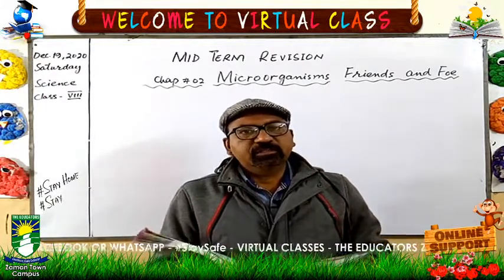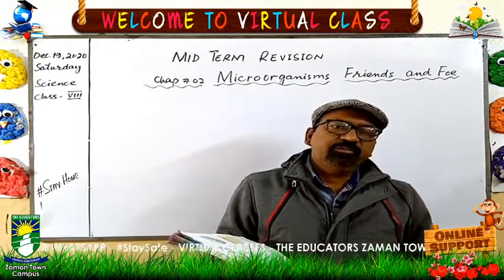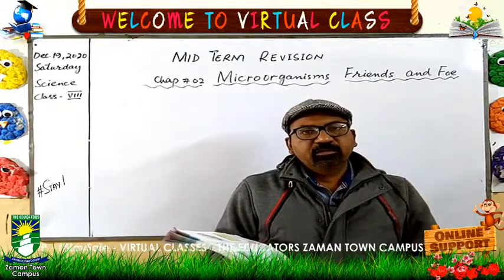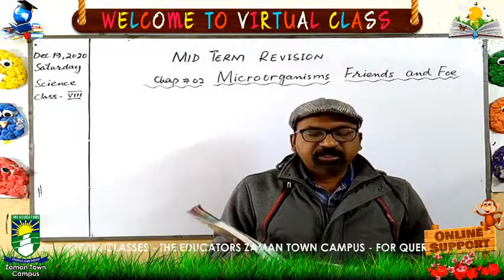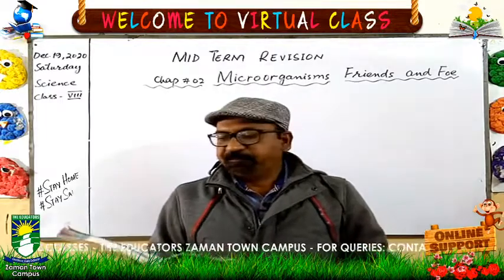As regarding the habitat, we have discussed that they are present everywhere. Everywhere means soil, air, water. So the first microorganism which we discuss is bacteria.